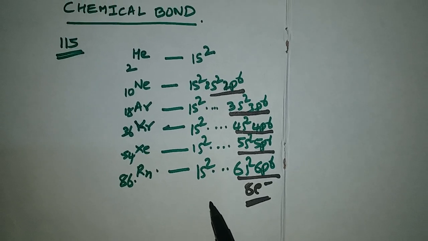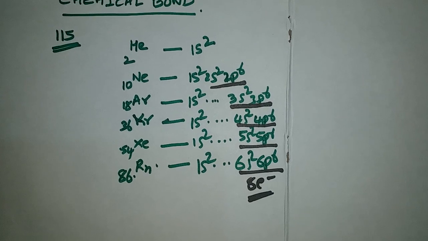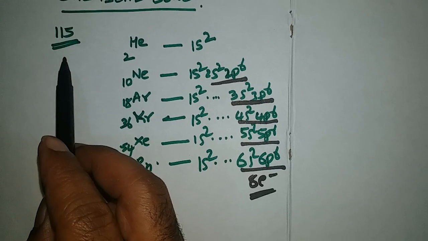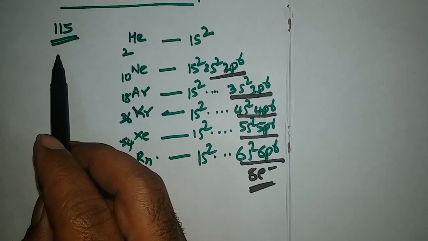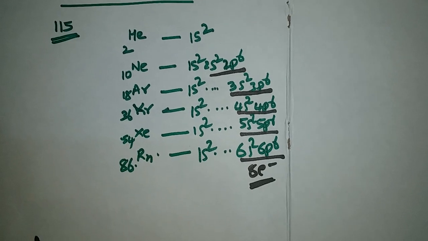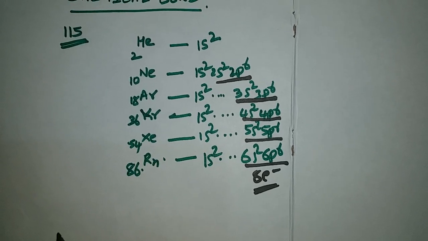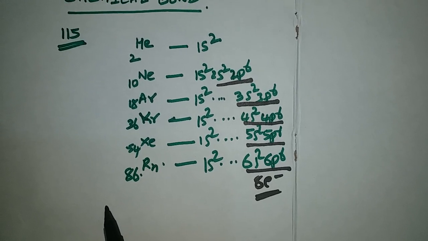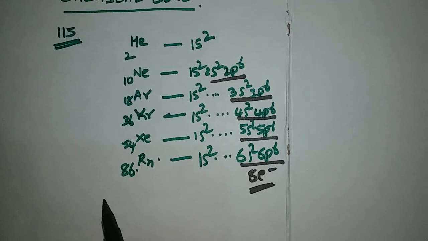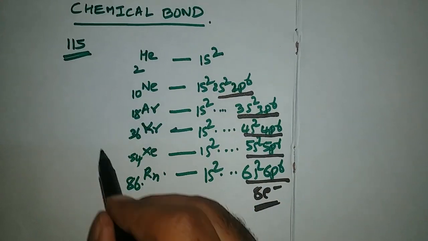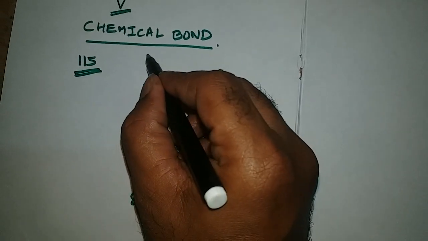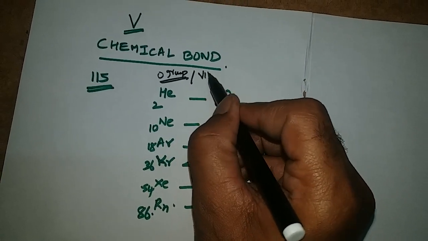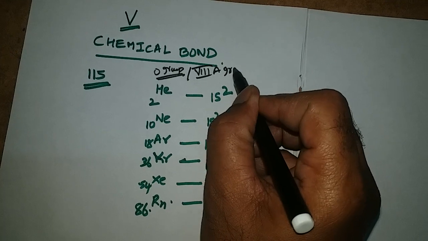By this, one thing is clear that these elements are stable from these 115 elements, remaining are unstable. In this universe, everything is trying to get stability. So, remaining elements are also trying to get stability as their nearest noble gases. These are also called zero group family in periodic table or 8A group family.